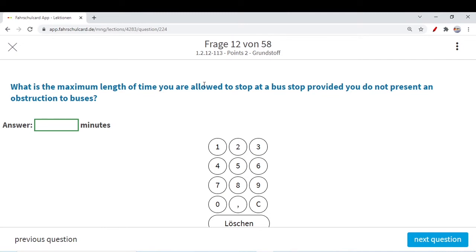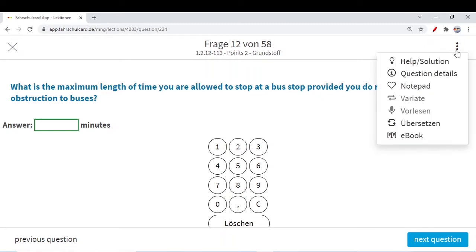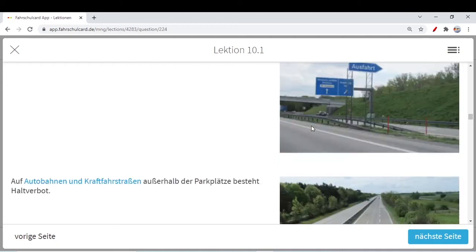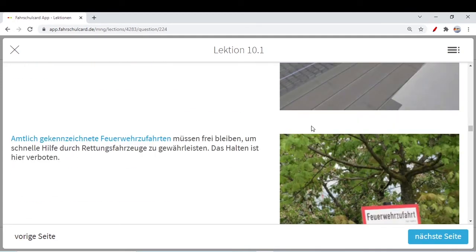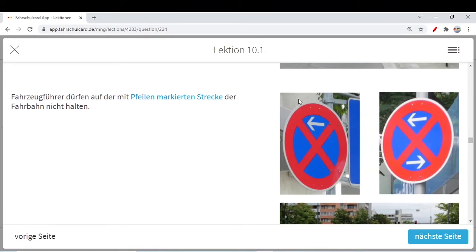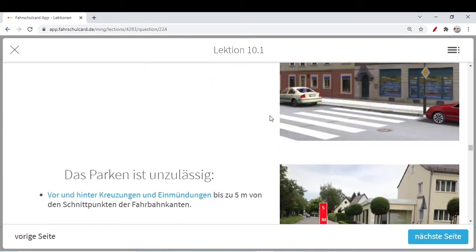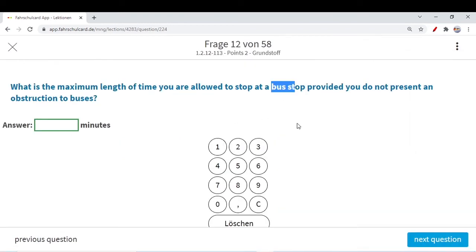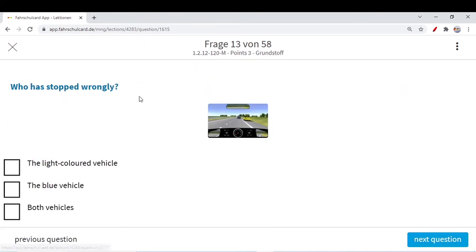What is the maximum length of time you are allowed to stop at a bus stop, provided you do not present an obstruction to the buses? This we know. Standard time, 3 minutes. If you have seen our videos on traffic signs, I think you remember this kind of sign. We have told you that if there is a single line, you can stop for 3 minutes. So if you want to stop at a bus stop, no bus is there, you do not present an obstruction to buses, you can stop there, maybe loading or unloading or letting some passenger in. It's 3 minutes standard time. I think this we already know. So let's go to the next question.